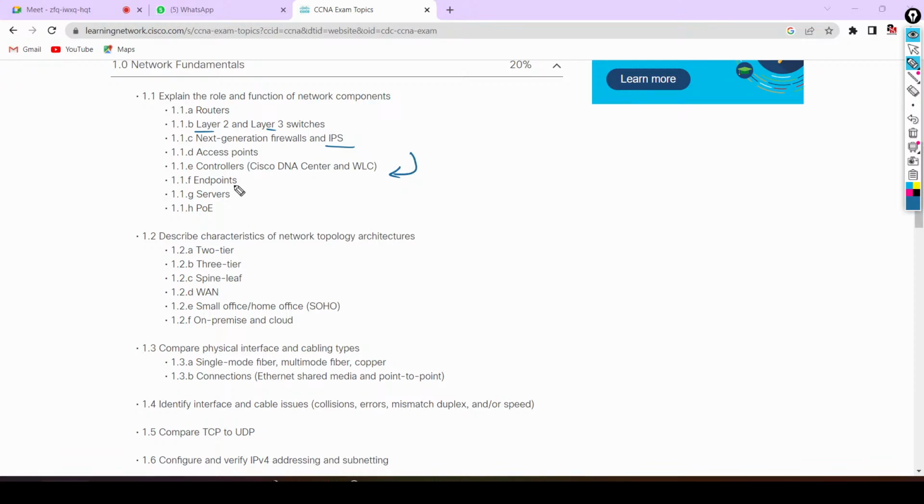You don't need to learn complete SD-WAN here. After that, endpoints, servers and PoE, power over Ethernet. These topics we will cover in only one day. Then we will understand the topology architectures like tier 2, tier 3, spine leaf, WAN.